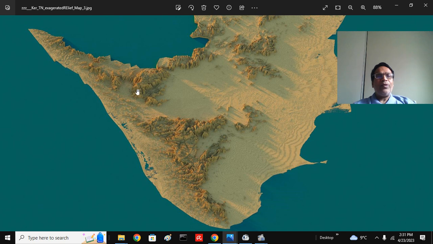joined to that Kunda Hills, Attapadi Valley, that is Manarkad, Attapadi, Attakadu, and goes to Mettupalayam, that is Bhavani Sagar and those areas. This is the Palakkad Hills, Palghat Gap, Palghat Pass or Palghat Gap. This is the Wayanad region.